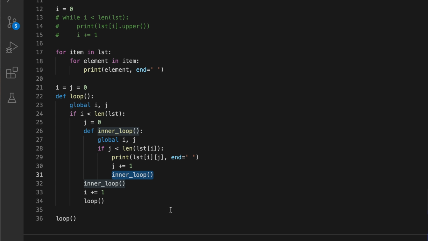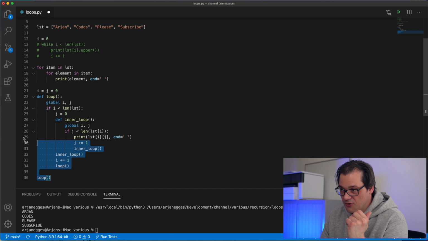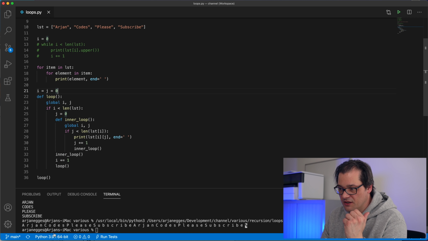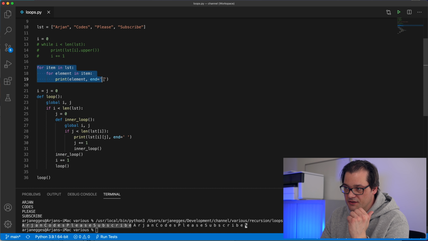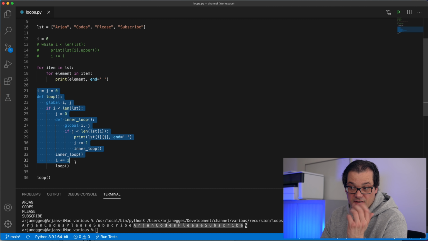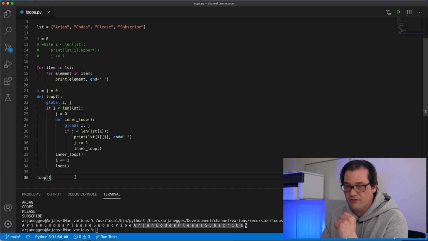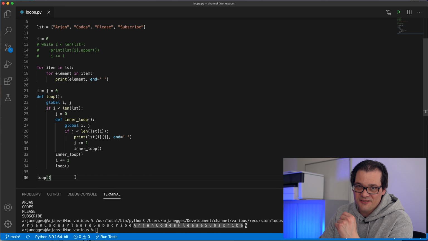I mean, it works, but this is obviously not really nice code, and you definitely don't want to write this stuff in production code. But you know, let's run this just for fun, and then this is basically what you get. So this is the first call, so this is the nested for loop, and here we have the recursion version that does exactly the same, but it's just written in a very crappy, non-intuitive way.